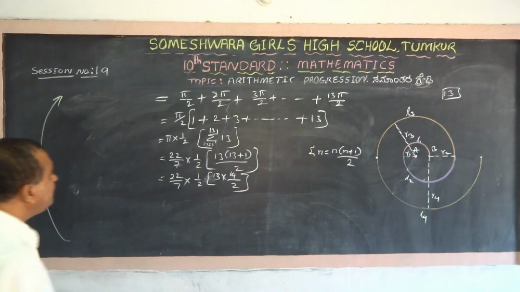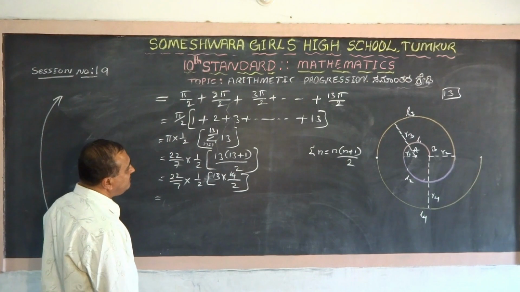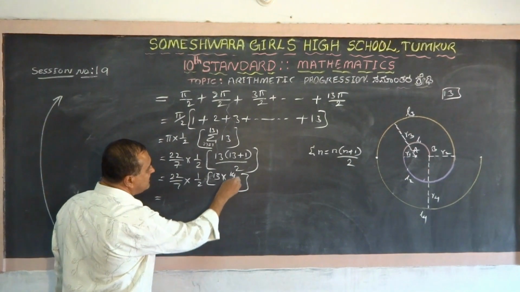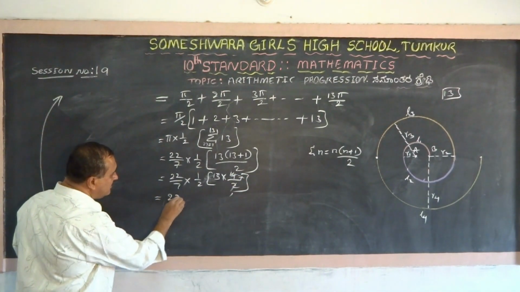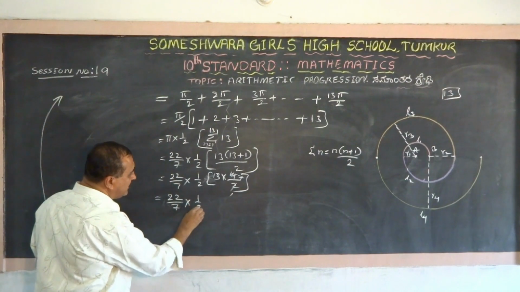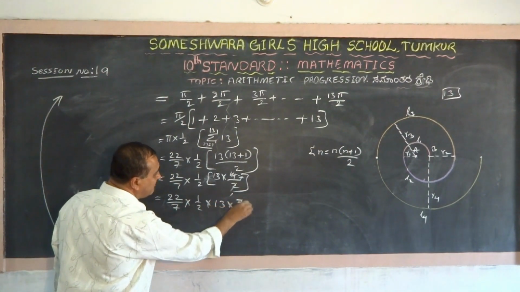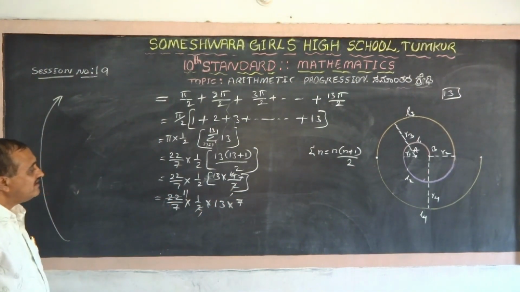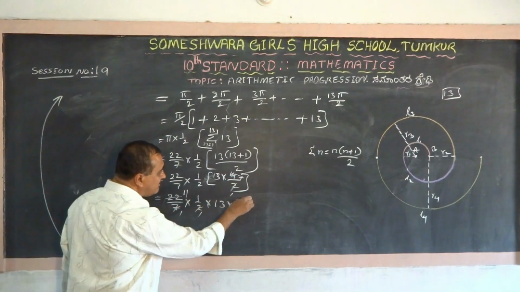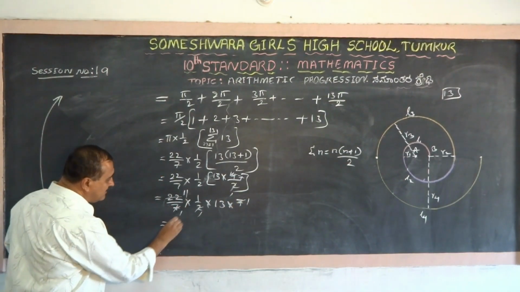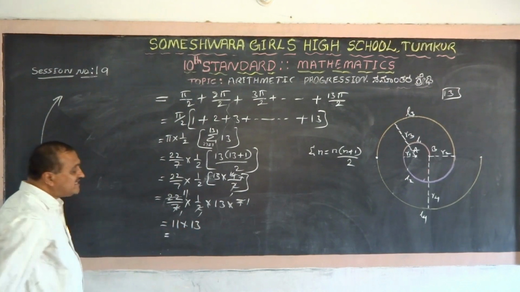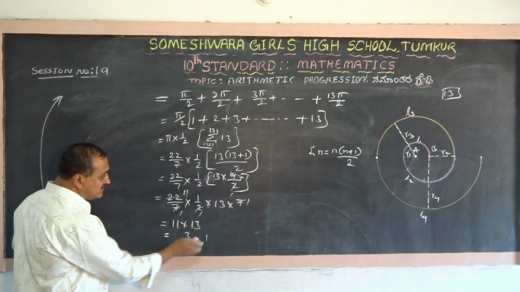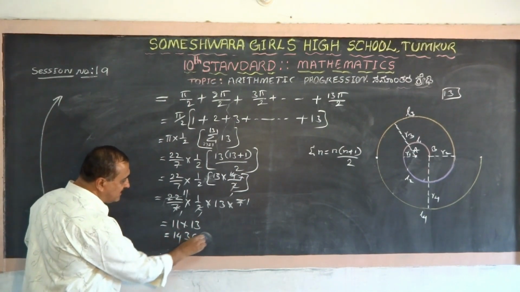What is the sum? ಒಂದೊಂದನ್ನೇ ಡಿವೈಡ್ ಮಾಡೋಣ. ಬೇಕಾದ್ರೆ ನಿಮಗೆ ಕನ್ಫ್ಯೂಷನ್ ಆಗುತ್ತೆ ಅಂದರೆ ಒಂದೊಂದನ್ನೇ ಡಿವೈಡ್ ಮಾಡೋಣ. 2 1s are 2, 7s are. I will write 22 by 7 into 1 by 2 into 13 into 7. 2 cancel ಆಯ್ತಲ್ಲ. 2 1s are 2, 11s are. Is it right? 7 1s are 7, 7 1s get cancelled. Remaining is 11 into 13. How much is it? 13 1s are 13, 3 carry. 13 1s are 13 plus 1, 14, 143 centimeter.